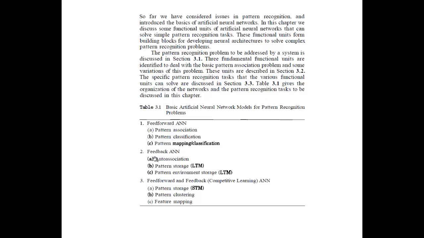In the second one, that is the feedback ANN, you have auto association, pattern storage abbreviated as LTM, and pattern environment storage abbreviated as LTM. Feed forward and feedback is also called competitive learning ANN. It has pattern storage, pattern clustering, and feature mapping.